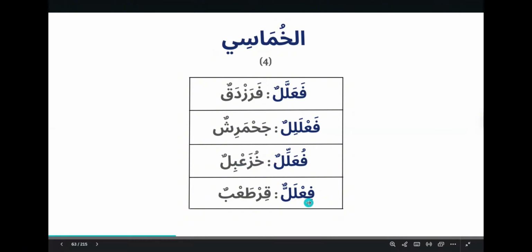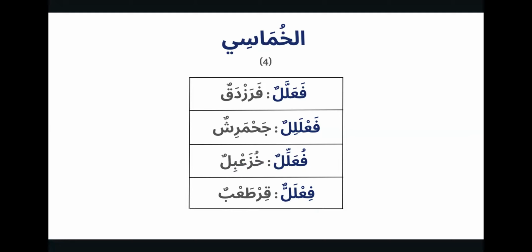Then finally fi'lallun, like qirta'bun. Extremely rare word. Scholars of morphology don't really know exactly what its roots are. But this word can mean different things.